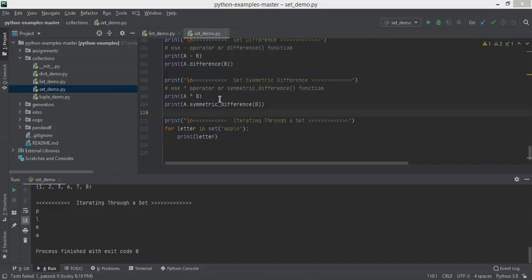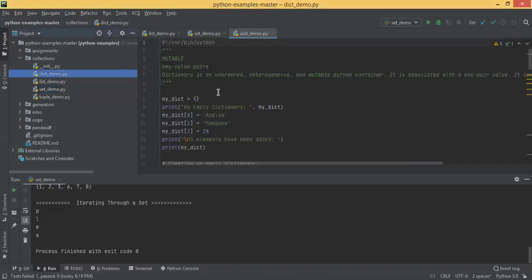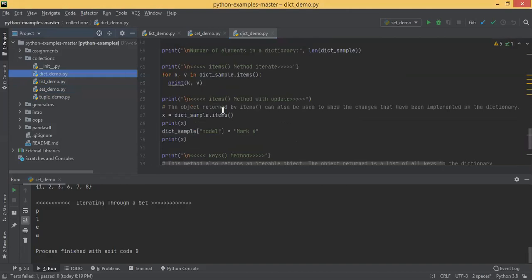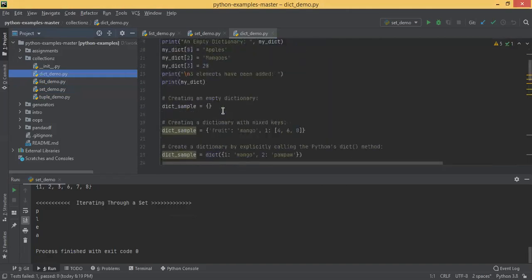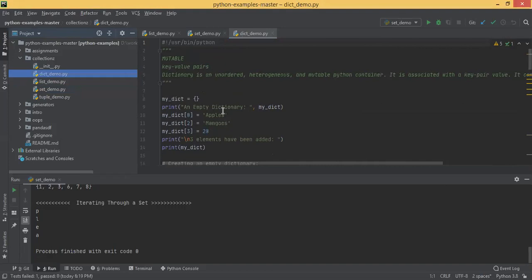And the next thing is dictionary. A dictionary, as we are saying, is a key value pair collection, which is used to store the elements as key value pairs. So transaction ID is the key, transaction amount is the value. Customer ID is the key, customer name is the value. Like that, key value pairs.